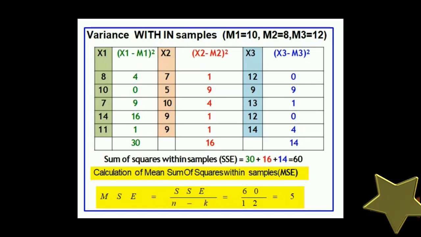Now we will calculate the mean sum of squares within the sample, that is MSE, that is 60 divided by the degrees of freedom. This degrees of freedom is within the sample and we have already calculated it as 12, so we get MSE equals 5.